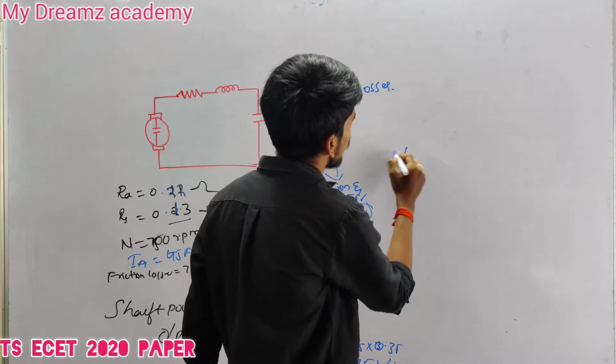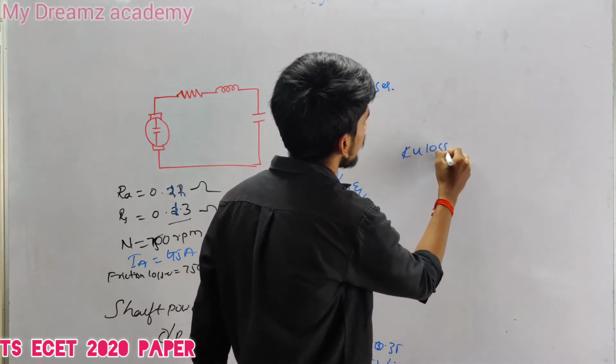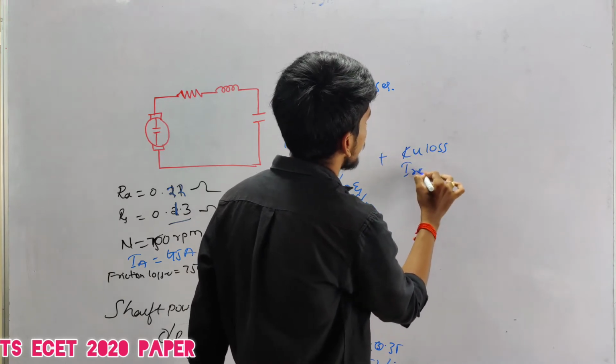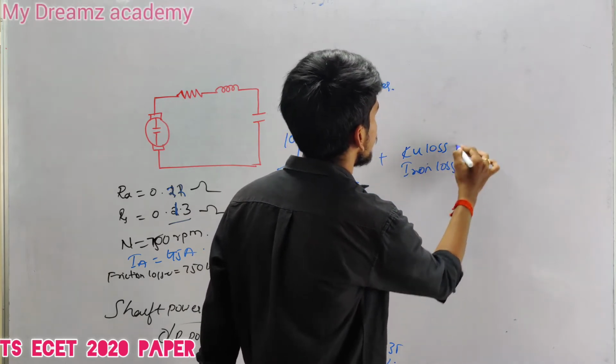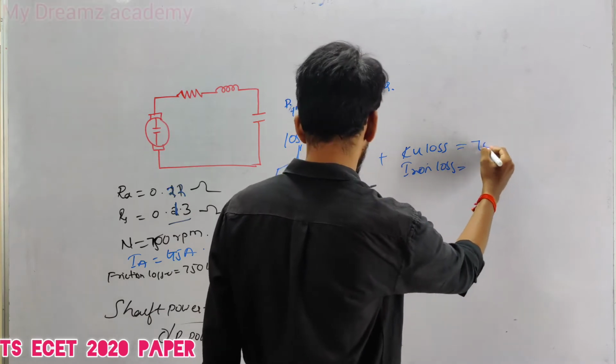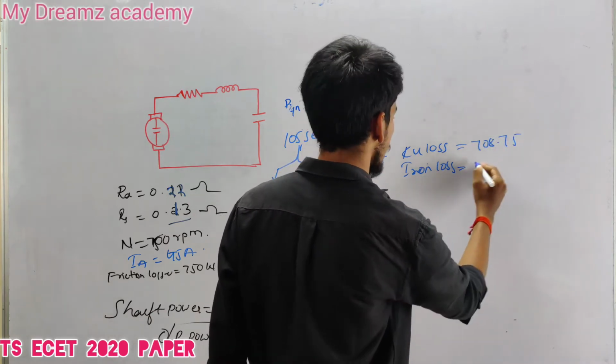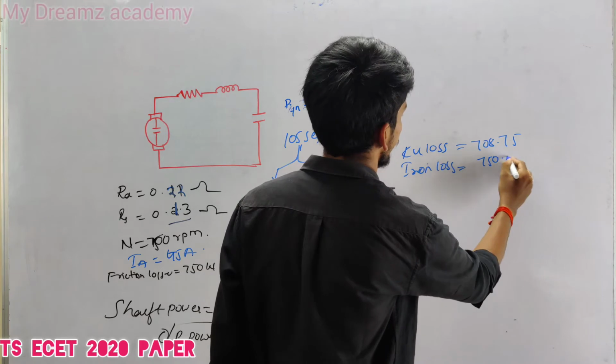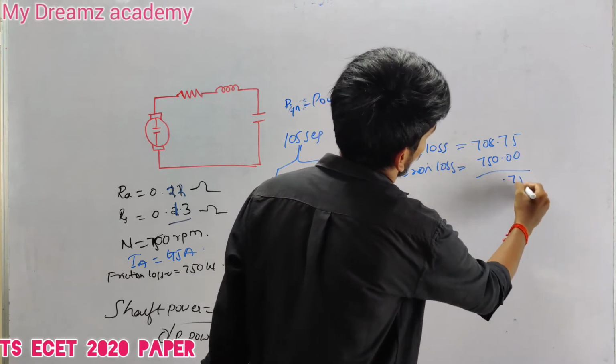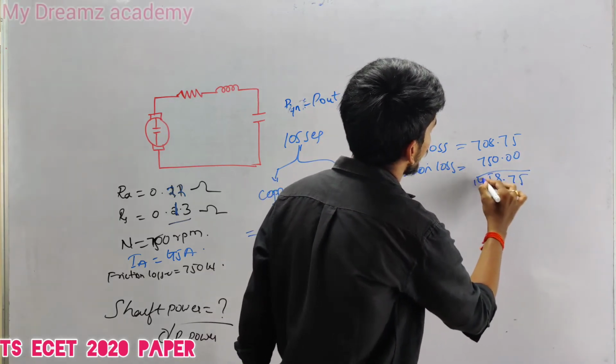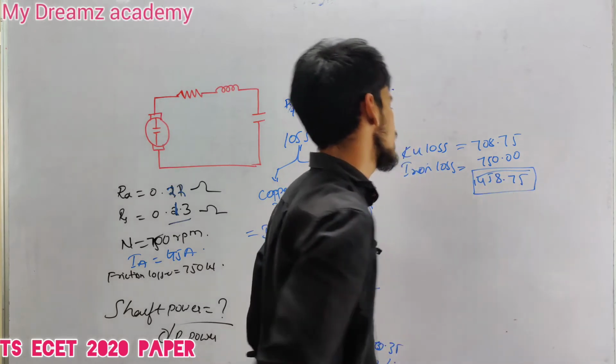We need to add both, copper losses plus iron losses, which is nothing but copper losses of 708.75 and the frictional losses already given in our question. So 1458.75. We are here with losses.